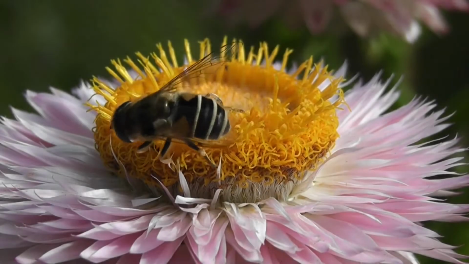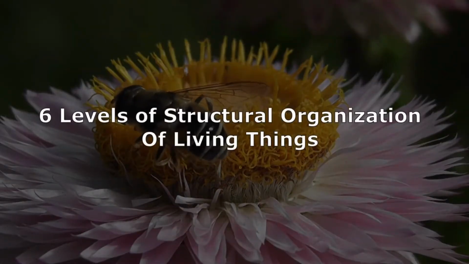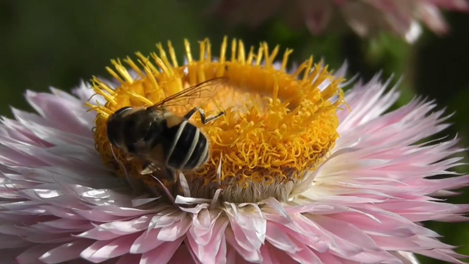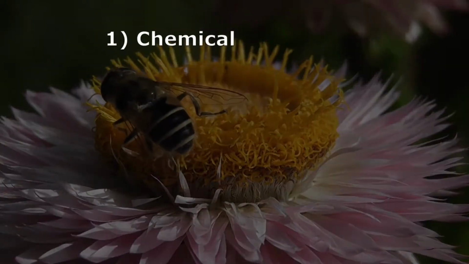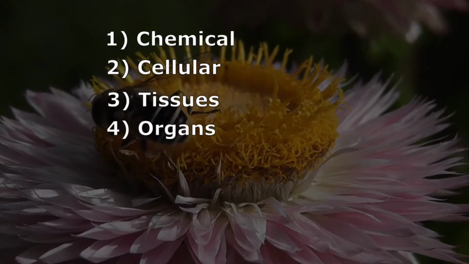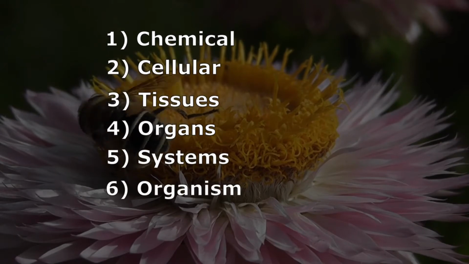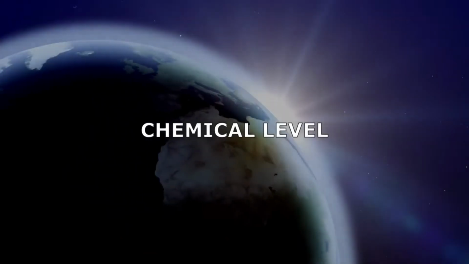In this video, we will be discussing the 6 levels of structural organization of living things. The simplest being the chemical level, followed by cells, tissues, organs, organ systems, and finally, the organism. So let's get started. The first level of structural organization is the chemical level.